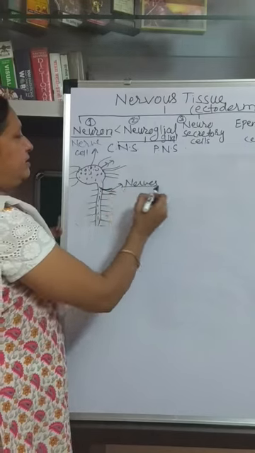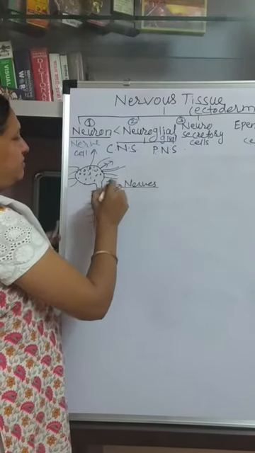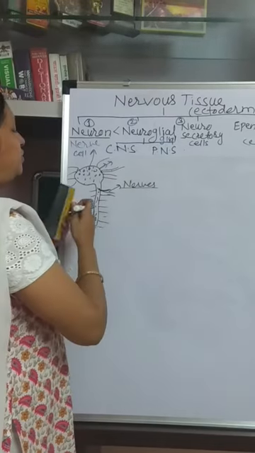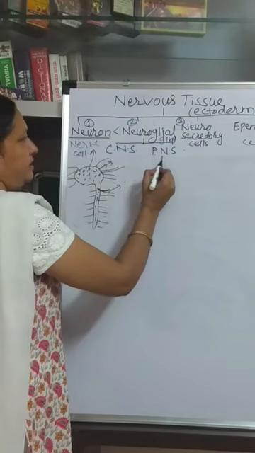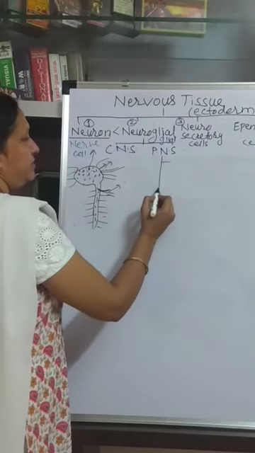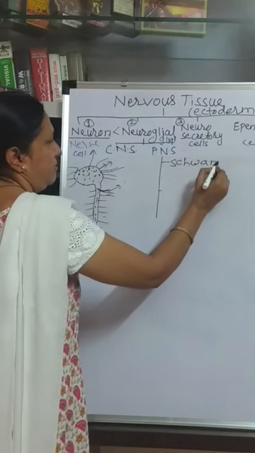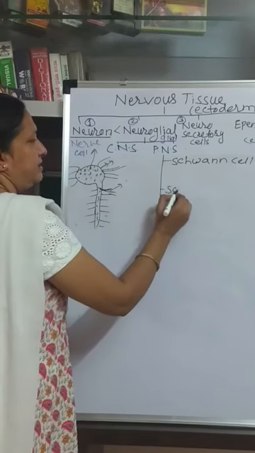That is called the nerves. So the peripheral nervous system means the nerves arising from the brain and spinal cord. Now in this nerve, mainly two types of neuroglial cells are present in the peripheral nervous system. These are the Schwann cell and satellite cell.